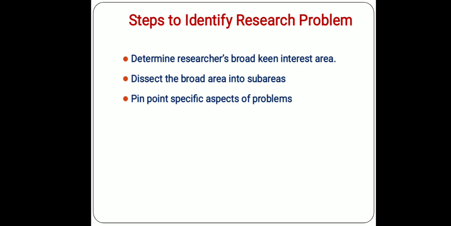When you decide to pinpoint a particular area, before deciding this is the pinpoint area, you should go for extensive research, literature review, and extensive discussion with the people who have already worked, the persons who have a little bit of knowledge about this, the persons who are already working in this area. So this is how you can pinpoint the aspect.